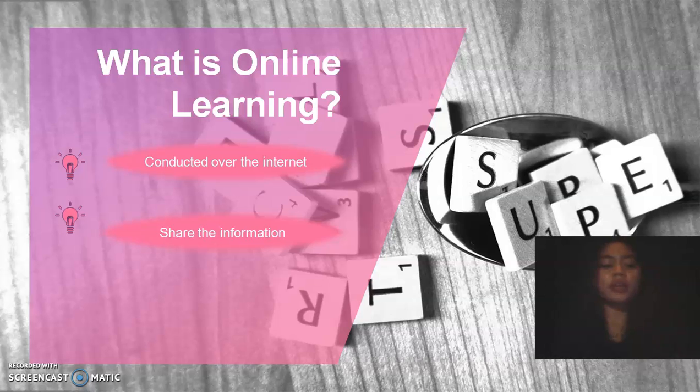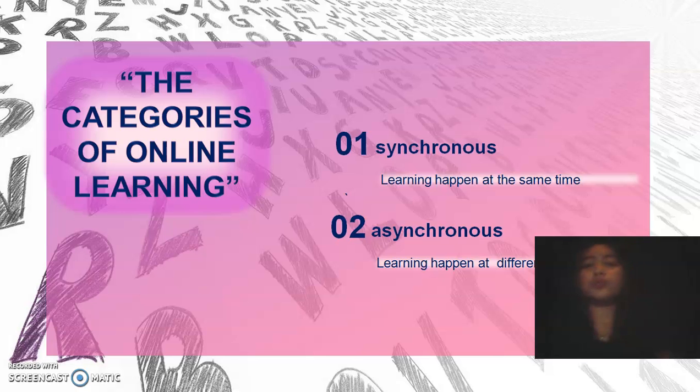Online learning can be divided into two categories. The first category of online learning is synchronous learning. Synchronous learning is learning that happens at the same time. In this kind of learning, the online class is being taught in real time. Teacher and learners are communicating within the same time frame.